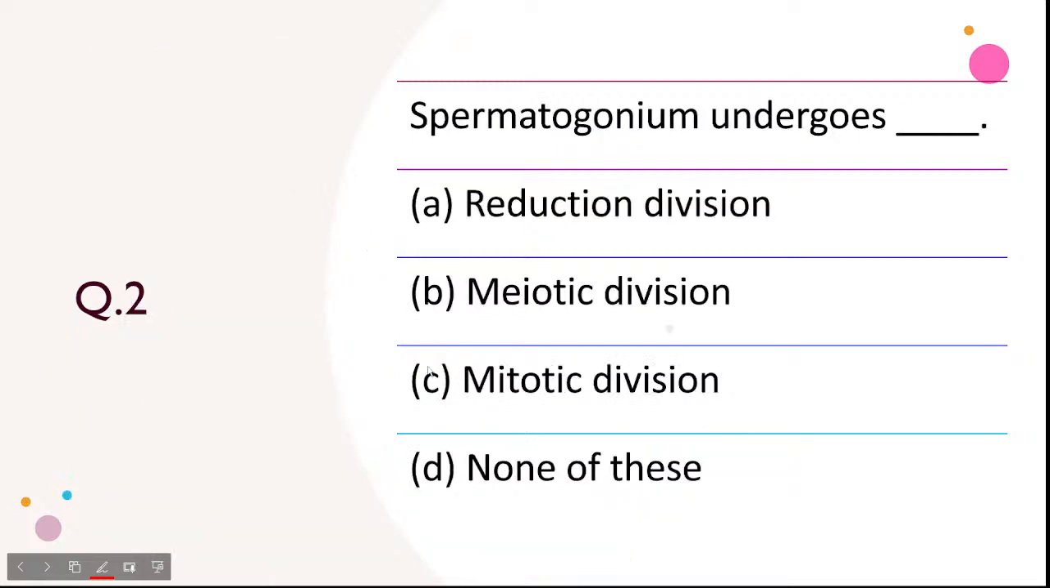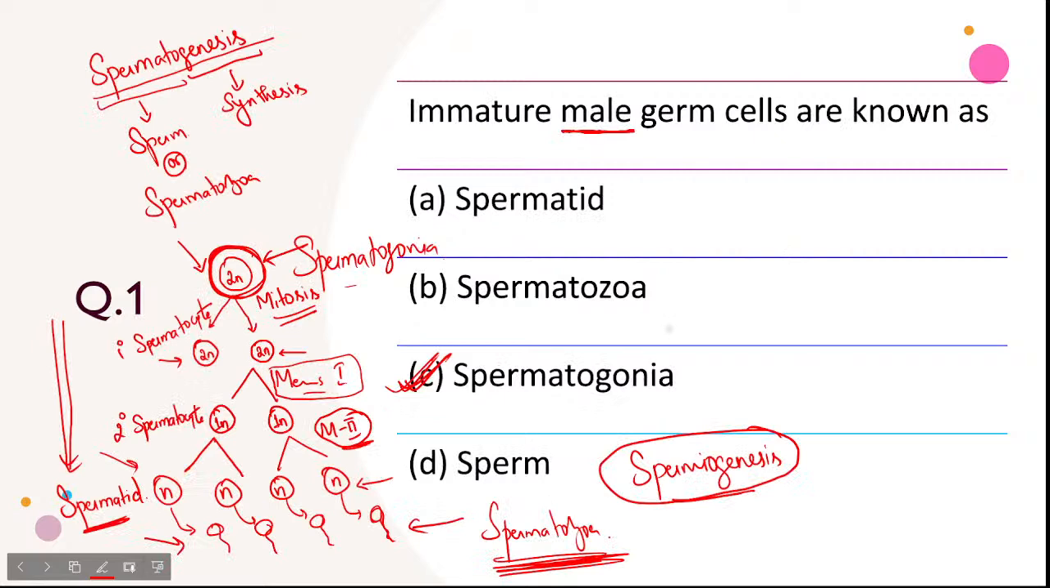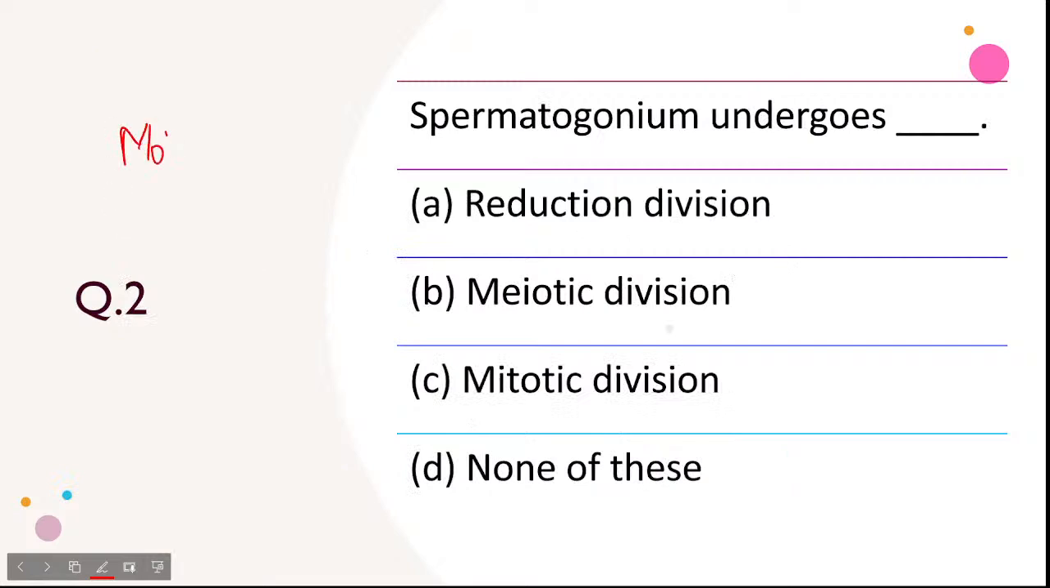Now, next question. Spermatogonium undergoes what division? They are asking. Spermatogonium. So let's refer from this question here. So this is spermatogonia. It is undergoing mitotic division. And let me tell you, this mitosis.